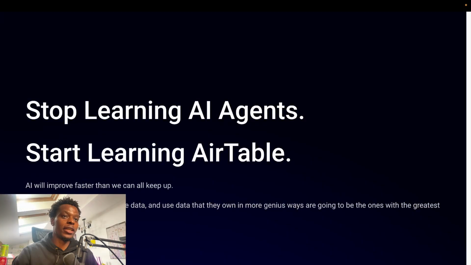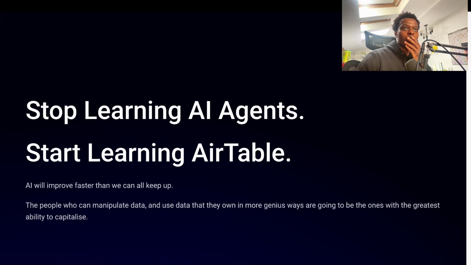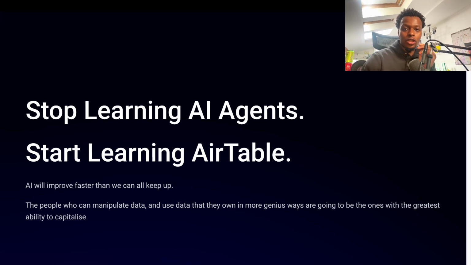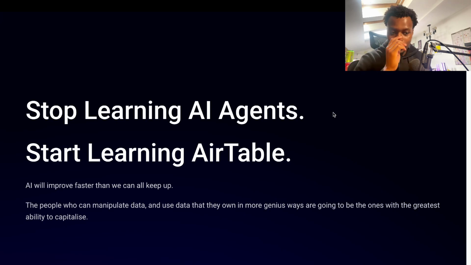Yeah, this is a public service announcement for you to stop looking at AI agents. Just stop. Stop looking and start looking at Airtable instead. So basically, the reason why I say this is because AI is going to improve faster than we can all keep up. It's just going to get better and better and better. But the people who can manipulate data and use data that they own in more genius ways are going to be the people who have the greatest ability to capitalize and actually do stuff with their businesses.